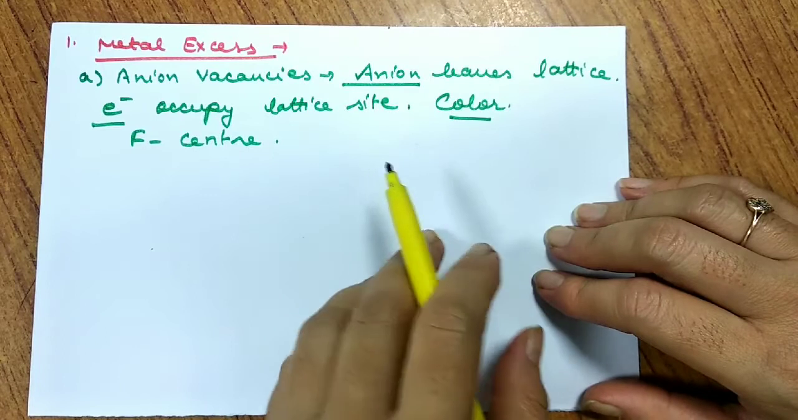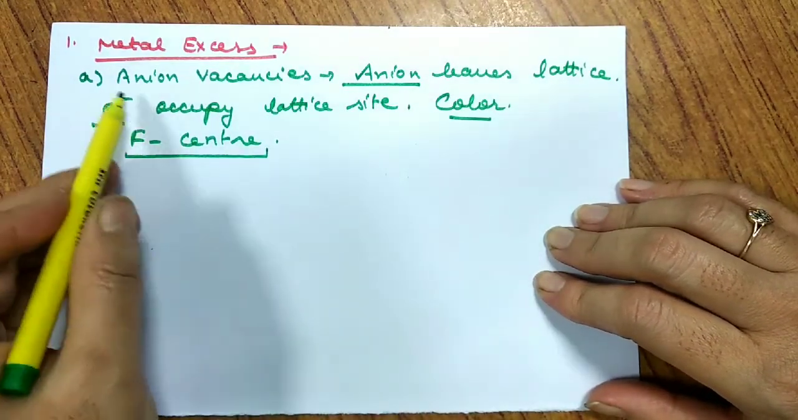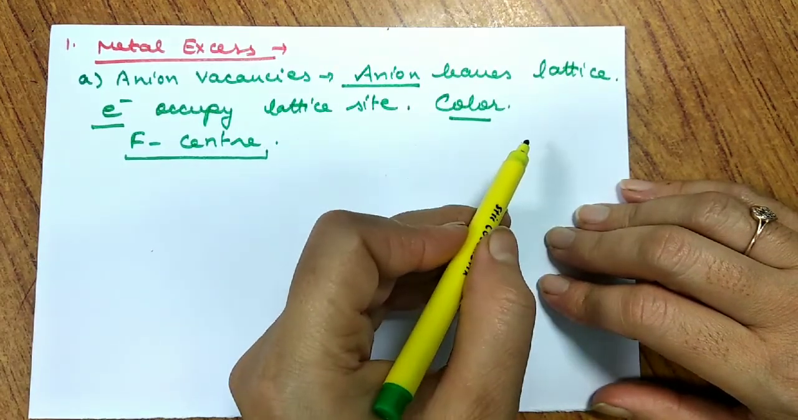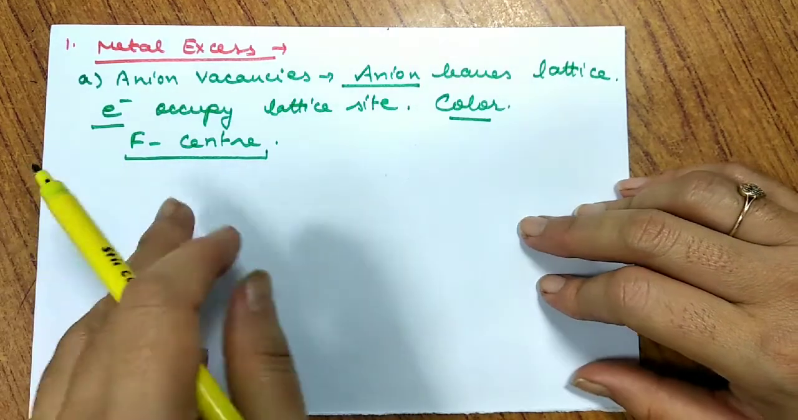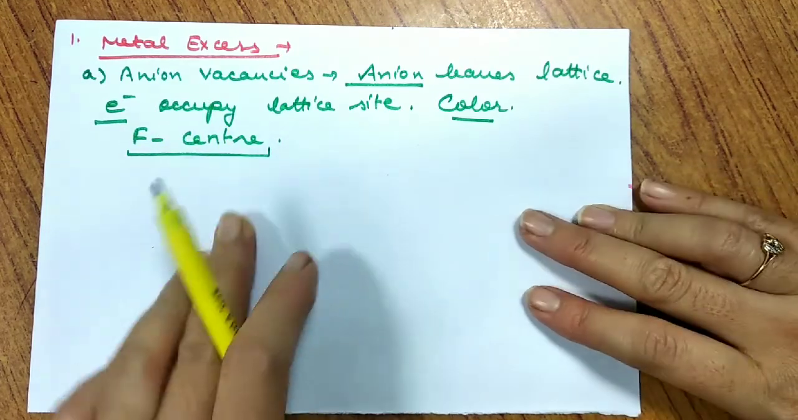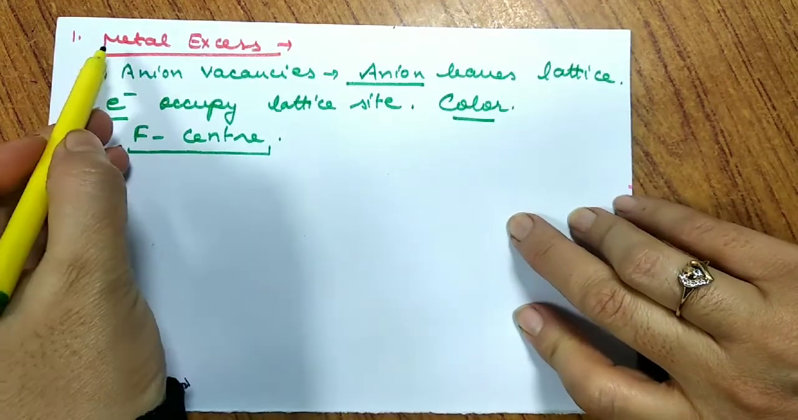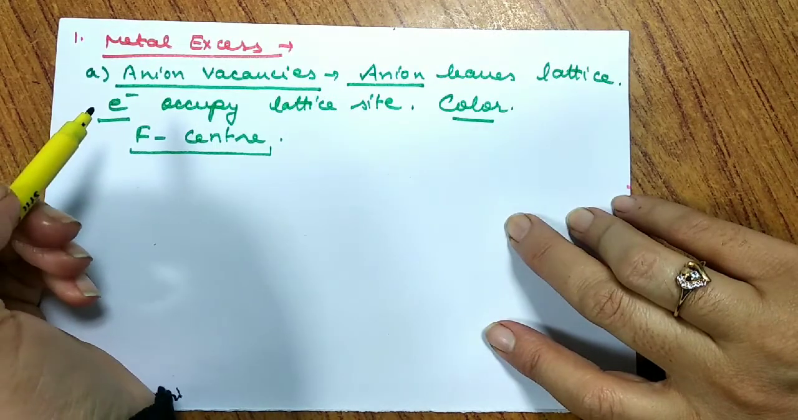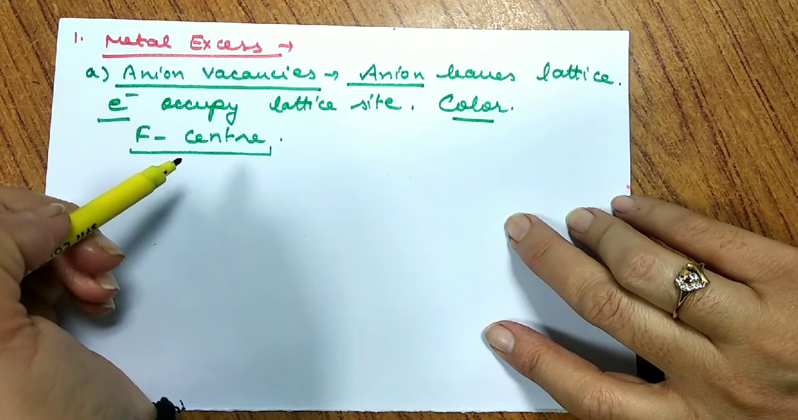F word comes from a Greek word, farbe, meaning color. Larger the number of these F centers means larger the number of these electrons, more intense would be the color of the system. So F centers basically are responsible for giving color to crystal. Please don't confuse it with face centered cubic system. Face centered is a type of packing, and F center is a defect that is observed in metal excess, one of its categories, anion vacancy. So larger the number of F centers, more intense would be the color of the system.